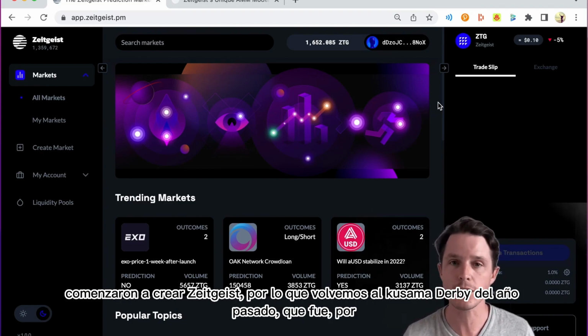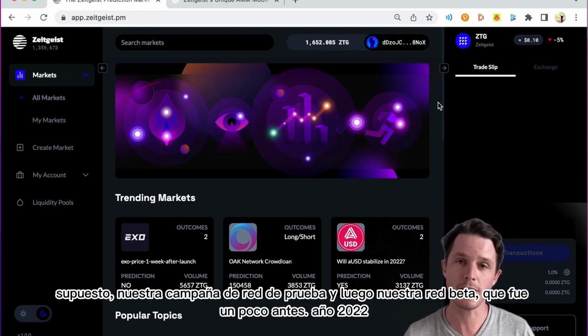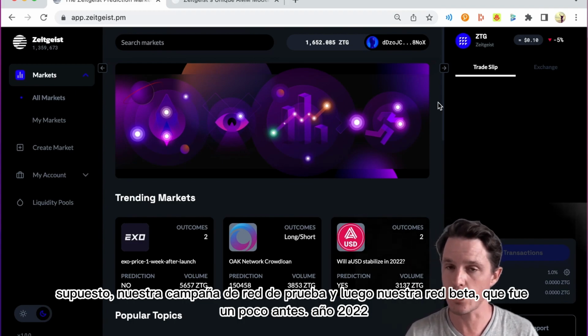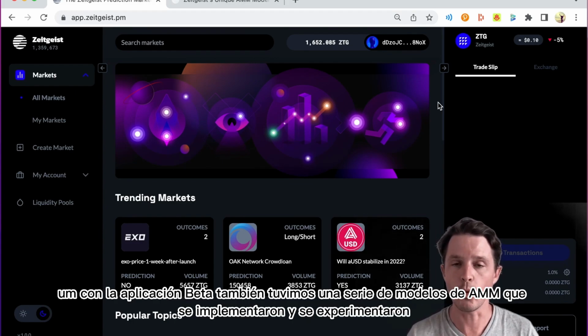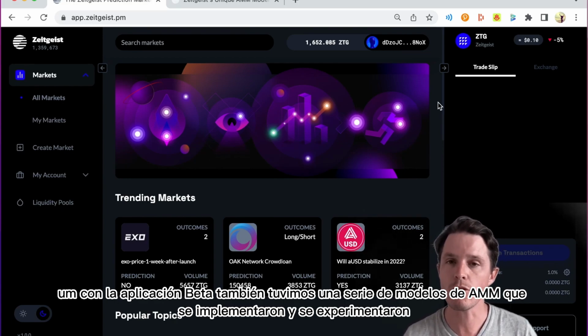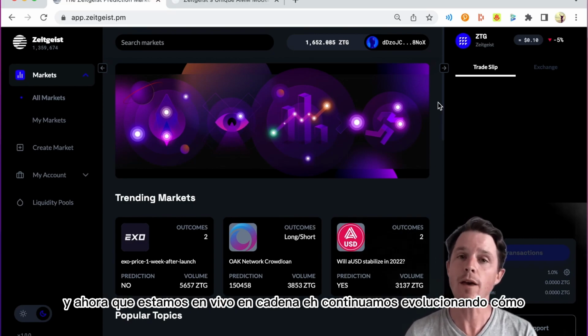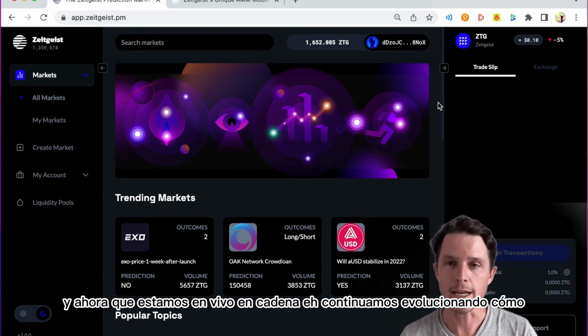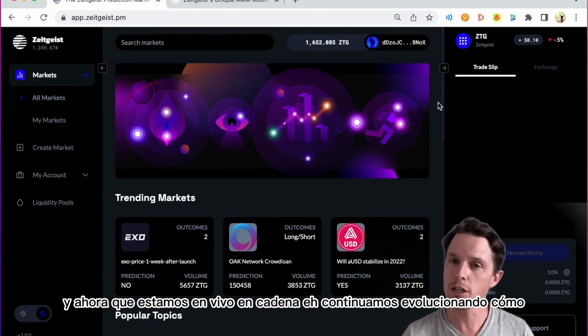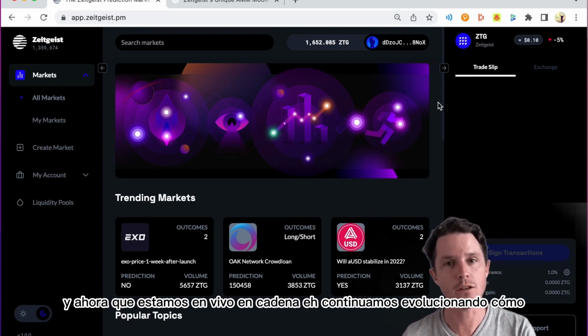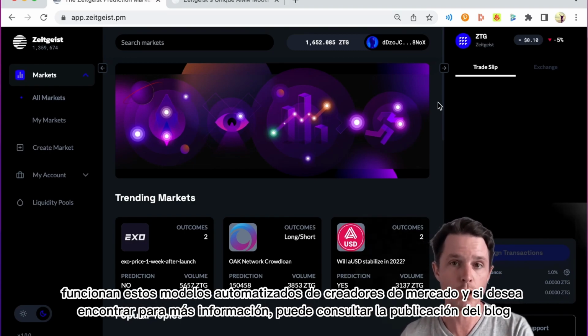So we're going way back to last year's Kusama Derby, which was of course our testnet campaign, then our beta net, which was a little bit earlier this year, 2022, with the beta app. We also had a number of AMM models that were deployed and experimented with. And now that we're live on chain, we are continuing to evolve how these automated market maker models work.